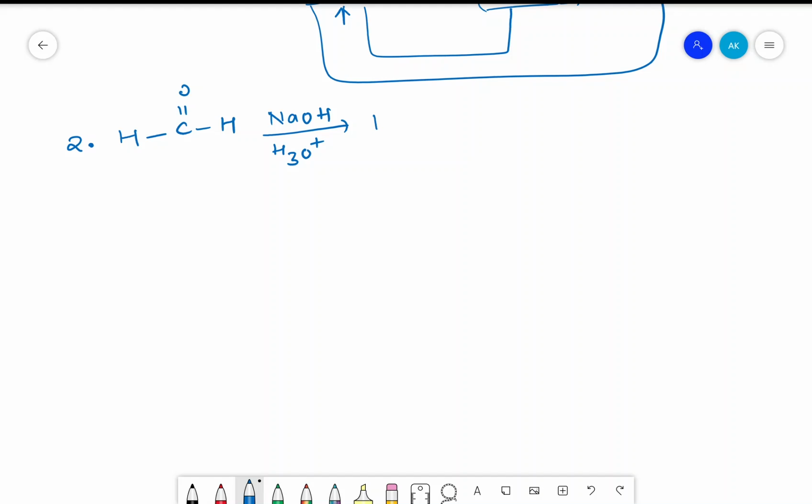This will now change into alcohol, HCOH H. We check the valency of carbon here. It is 1, 2 and 3. So it will have one more hydrogen here. So now this is a proper alcohol. It is called CH3OH, that is methanol.